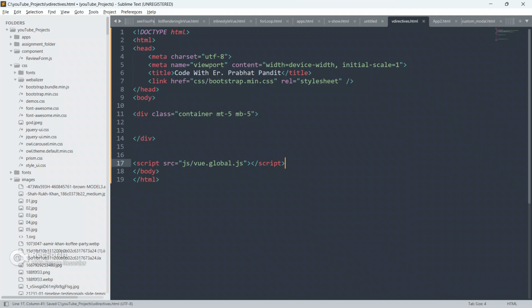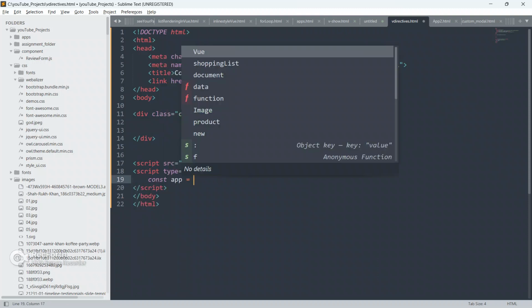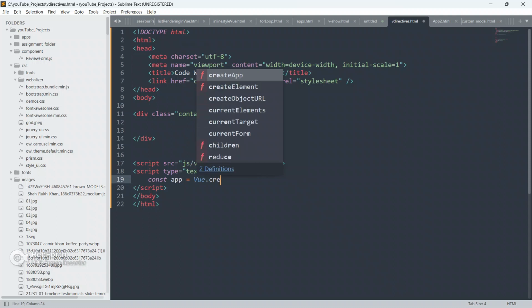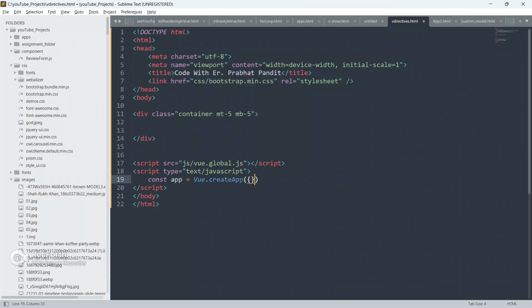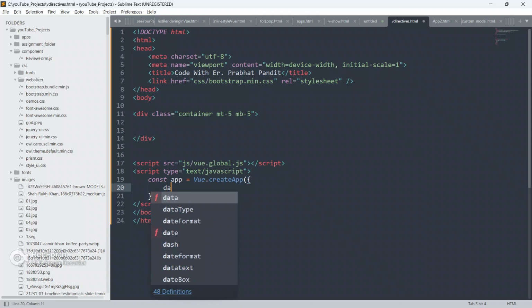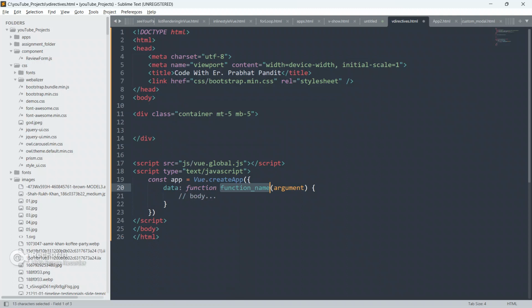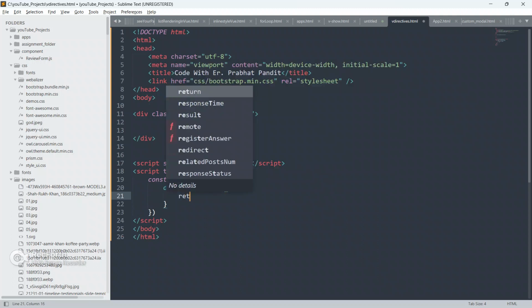Okay, so now we are gonna create the Vue.js instance. So script, const app equal to Vue.createApp. Okay, so now we will create the data function, and it will return.